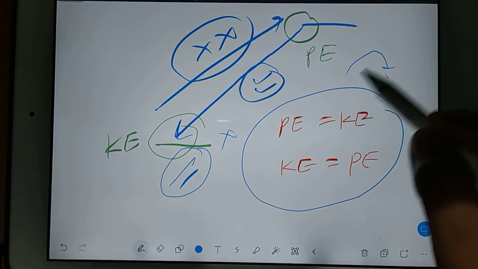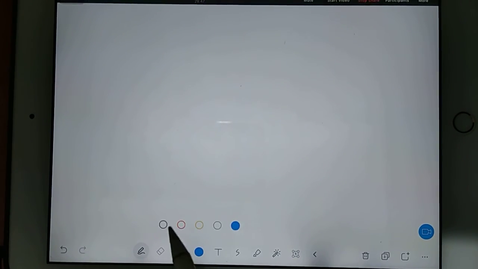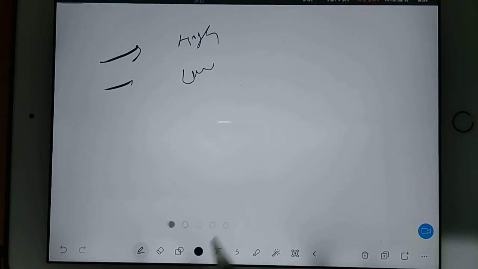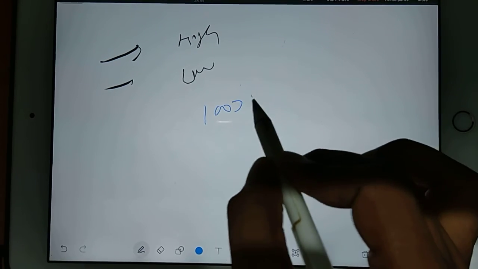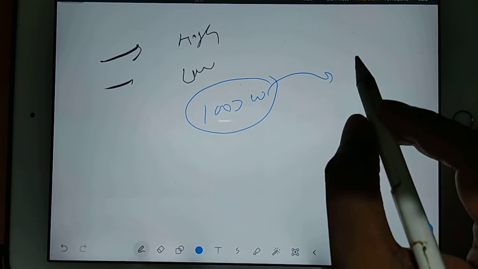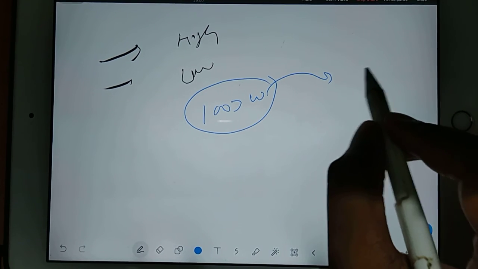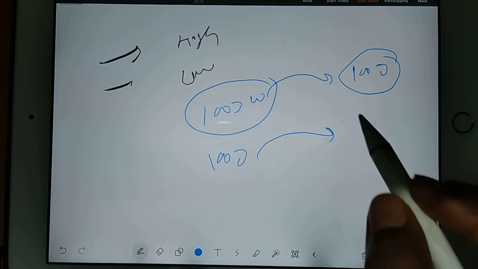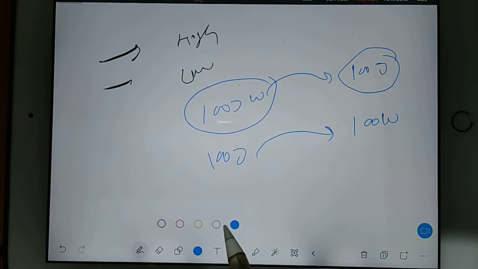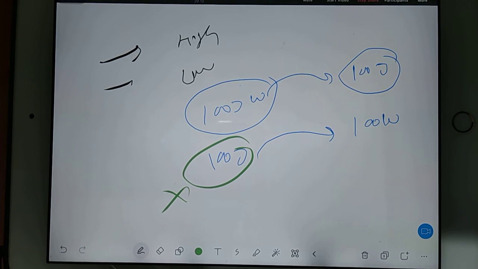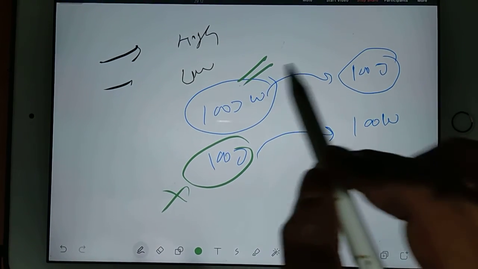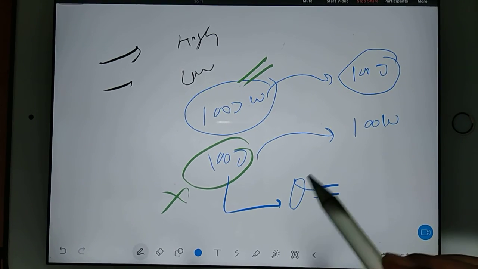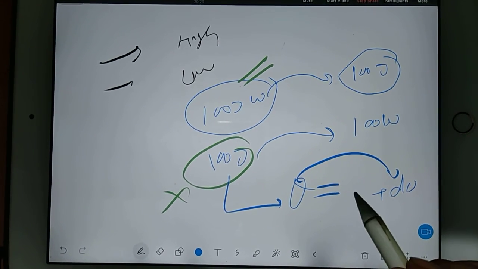Which energy is completely converted into which energy. For example, first law cannot tell you which energy is high grade energy, which energy is low grade energy. My point is, if you have 100 joule work you can convert into 100 joule heat. But if you have 100 joule heat, it is not possible to convert into 100 joule work, because heat is a low grade energy and work is high grade energy. Just now you saw today, some part of the heat converts into change in internal energy and the remaining converts into work.